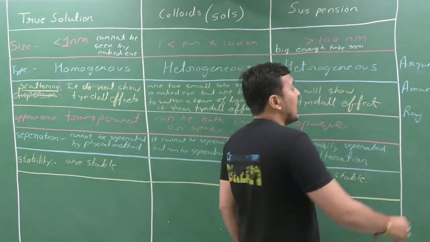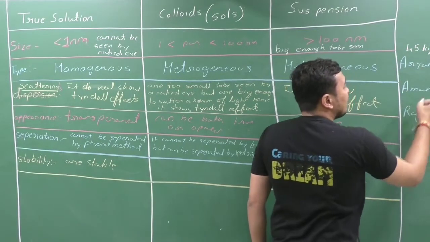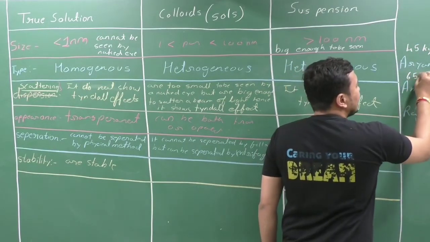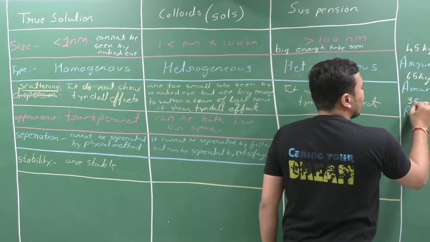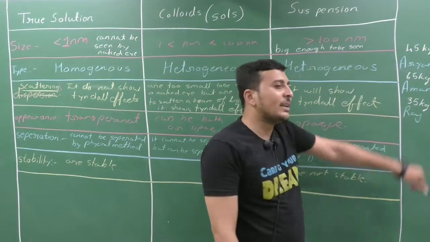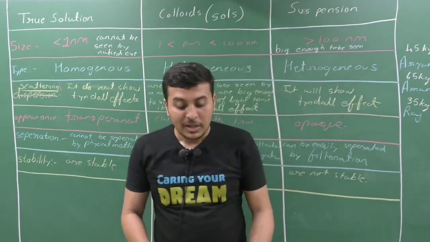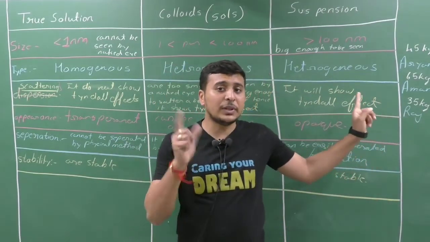The weight of Aryan is 45 kg. The weight of Aman is 65 kg. The weight of Raj is 35 kg. Clear? So there are three students, Aryan, Aman and Raj. Now see properly, understand the example of how centrifugation works.